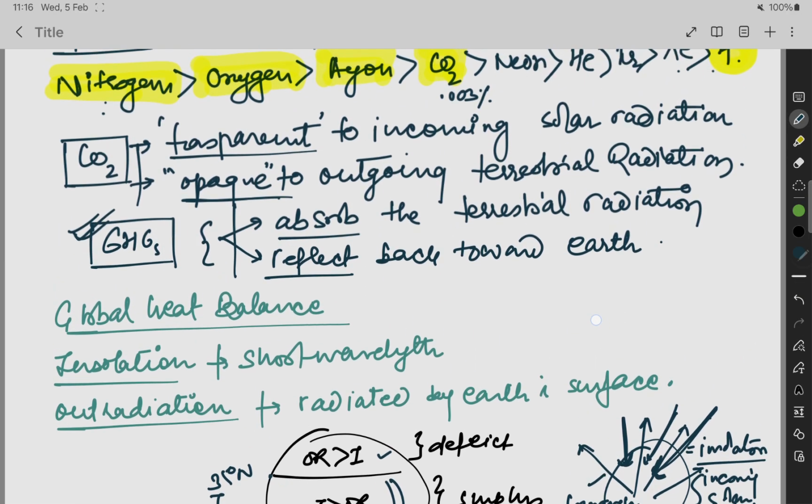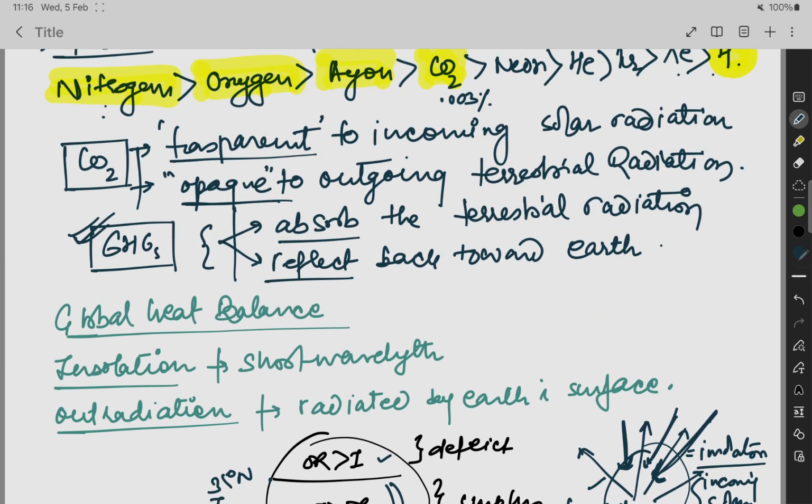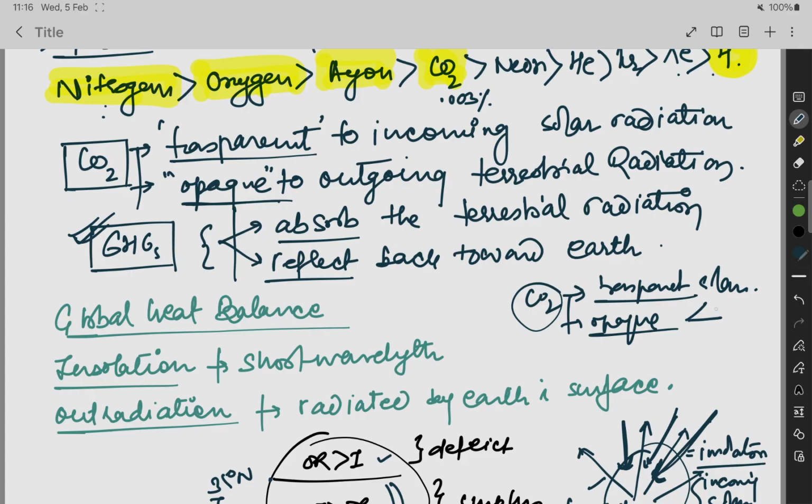Now CO2 is transparent to the incoming solar radiation, and it is opaque to the outgoing radiation. It either absorbs or reflects it toward the earth.